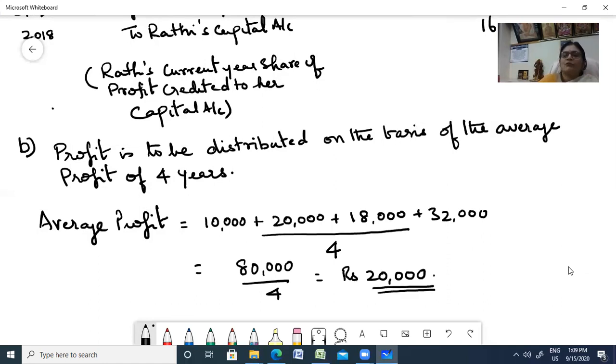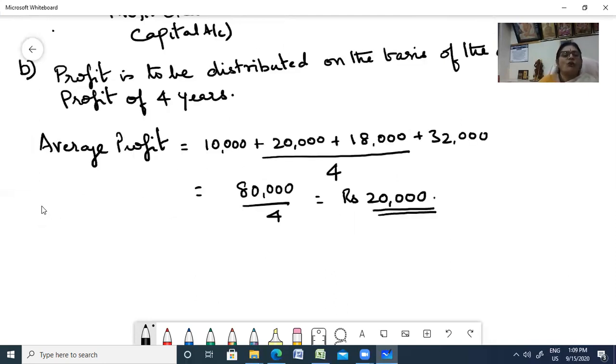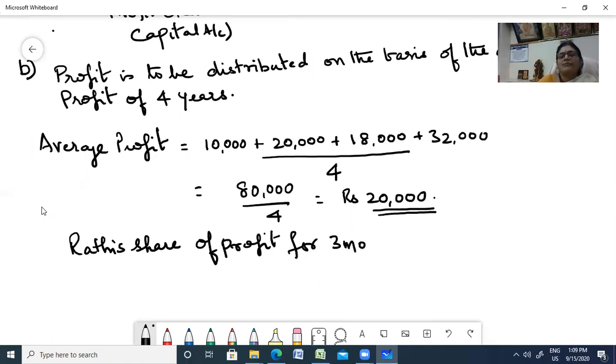Now keeping this profit, you're going to calculate her share. Now how are you going to calculate the share? Rati's share of profit for 3 months. Right. So that is rupees 20,000 into 3 by 12, because 3 months, into 1 by 5.